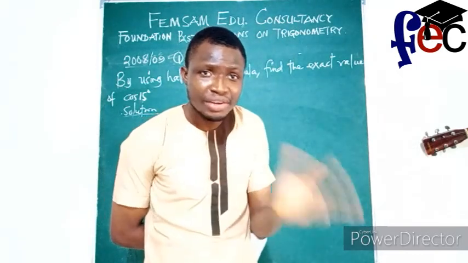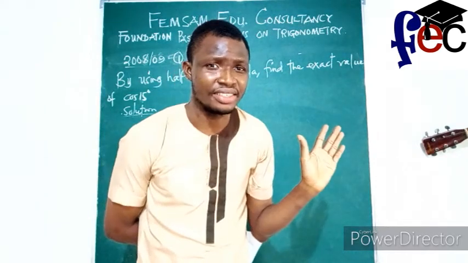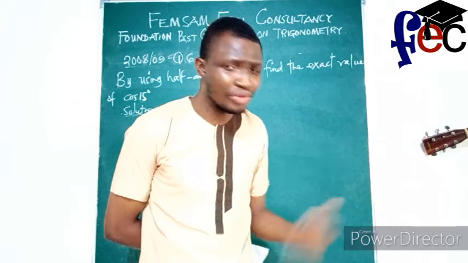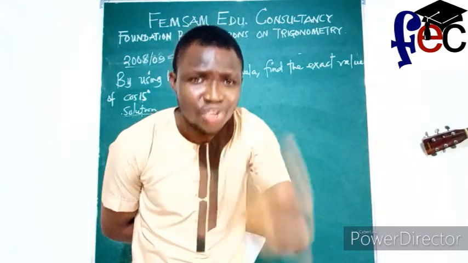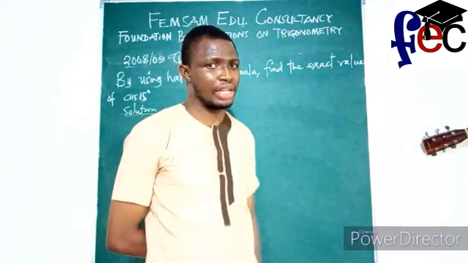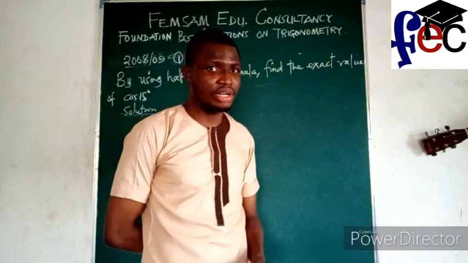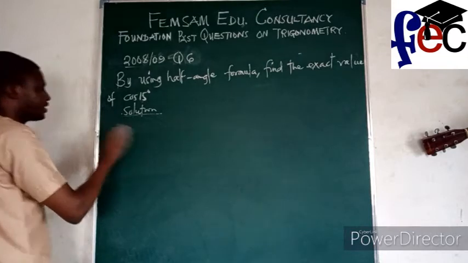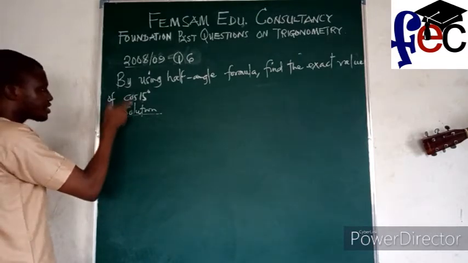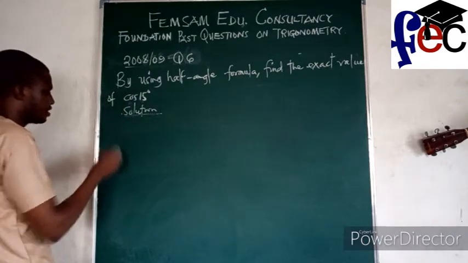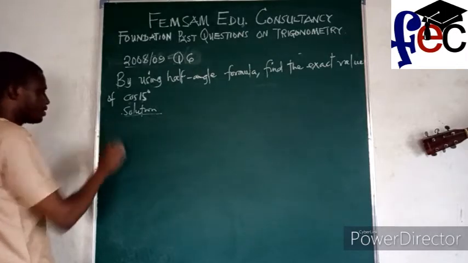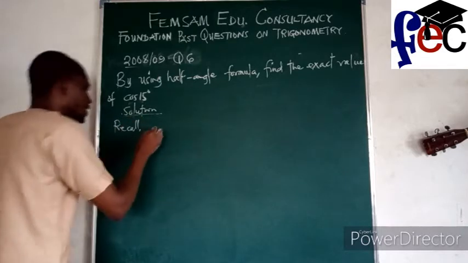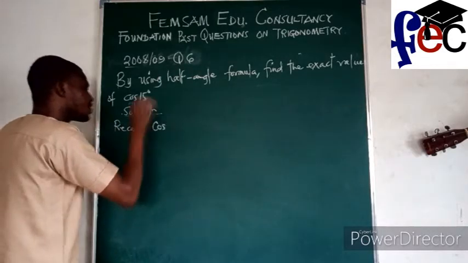But you see that the half angle formula is a derived one. Don't let that bother you, that which one is the half angle formula. Your addition formula is just what they use to derive the half angle formula. But I'm going to quote it. So look at it. The half angle formula they are talking about is this. For cos 15 degrees, all I need to do is recall that cos